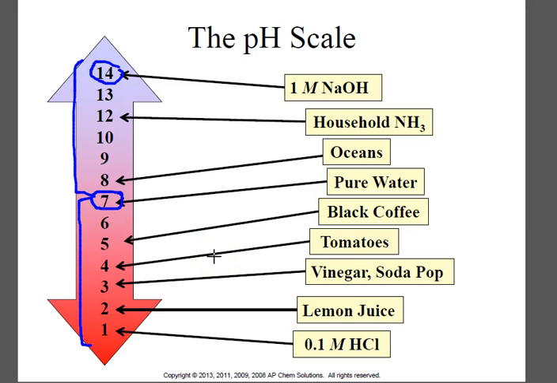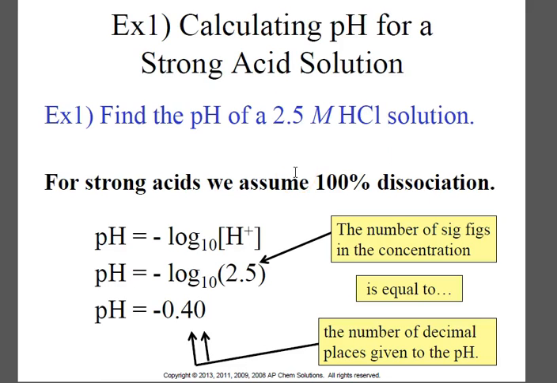Now, if the temperature changes, so we're not at 25 degrees Celsius, which is where this scale is based, then the scale is going to shift a little bit. So neutral will no longer be 7 if the temperature changes. It'll be close, but it'll shift up and down depending on the temperature change. Because remember, the temperature change will affect your H plus and your OH minus, and that will therefore affect your pH. Alright, let's look at an example of calculating the pH of a strong acid solution.